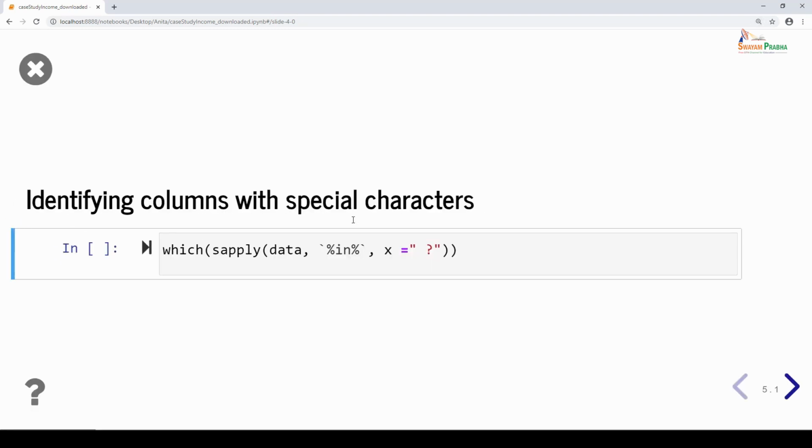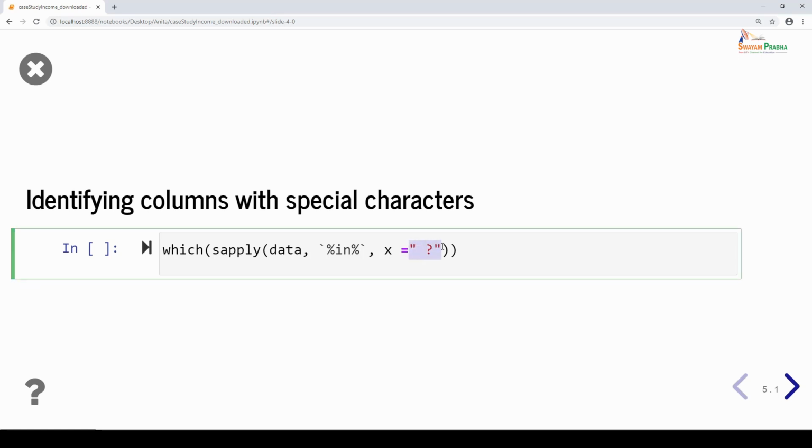Now from the previous summary output, we got to know that there is a special level, question mark. We saw that in the job type variable, which gives us an idea that it could be a representation of missing values. So now we wanted to understand whether that's only available in the job type variable or also in other variables. We need to understand how the missing values are present in our data. If they are blank cells, then while reading they would have been read as NA, not available values in R. So you will have a separate level called NA and you will be able to see how many records are missing under any variable.